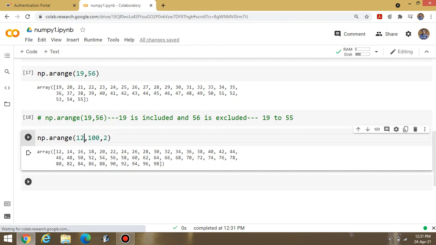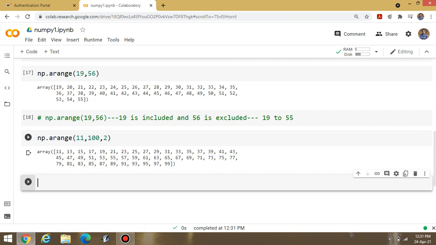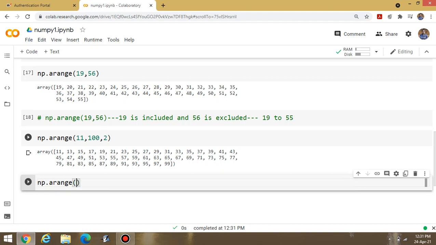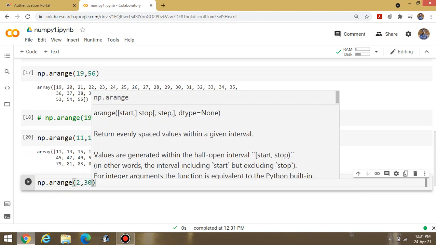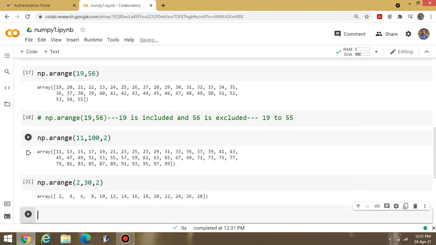If I am writing 11 here, the starting number is 11, it means I can display odd numbers because the starting number is an odd number. If I am adding 2 to the odd numbers, it means I will display all the odd numbers. If I am writing the first number as an even number, like np dot arange, suppose I am writing 2 comma 30 with a gap of 2, it means I can display even numbers.